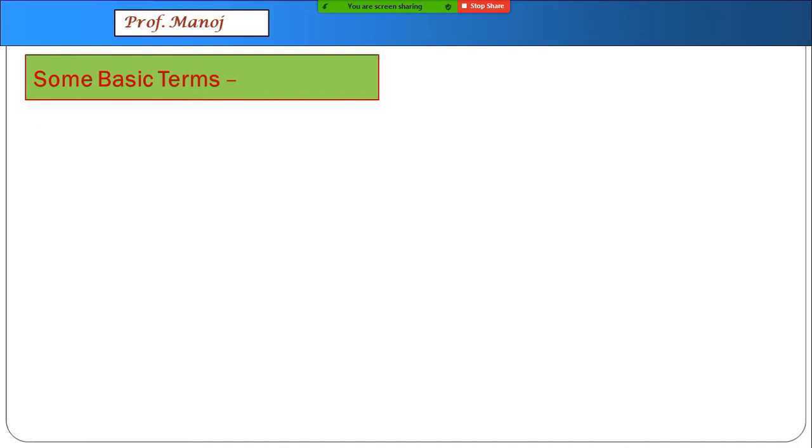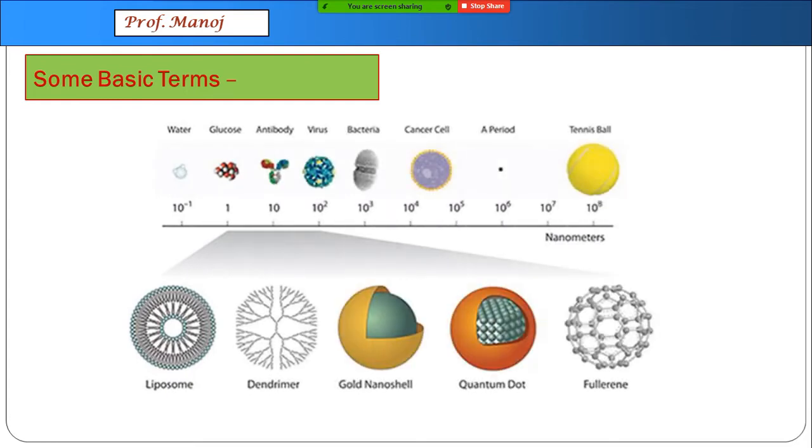To understand this in a form of a diagram, this is the scale we can imagine. Between 1 nanometer to 100 nanometer, whatever we come across is all nanoparticles. So nanomaterial have to be within the range of 1 nanometer to 100 nanometer range. There are some examples written here known as quantum dot, nanoshells, fullerene, etc., which we'll be studying in the topic.